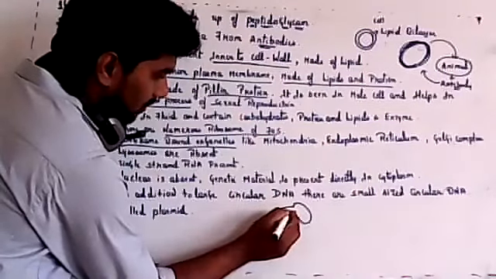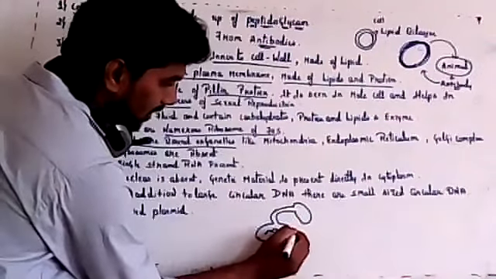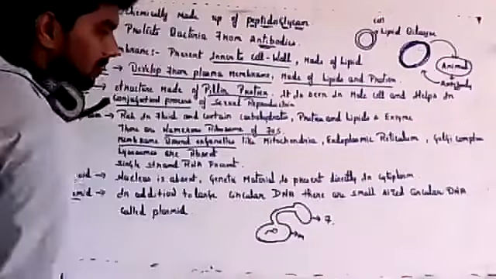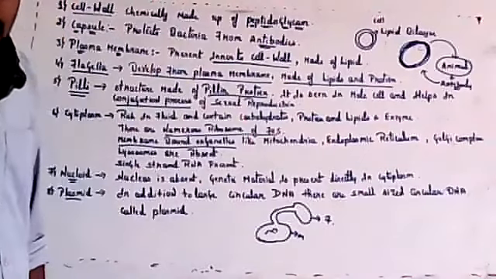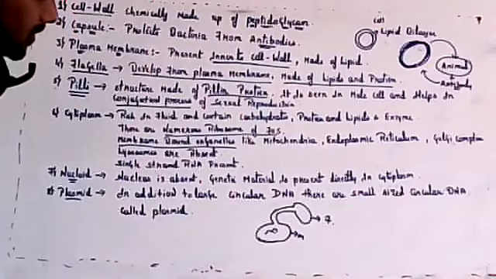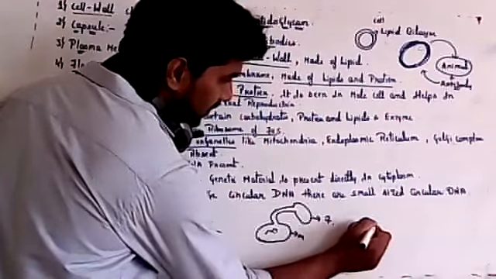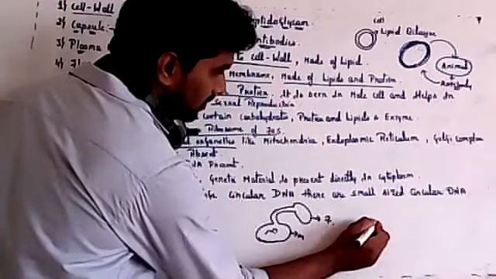A small amount of genetic material is transferred from the male bacteria to the female bacteria. That is the function of pili. Then fimbriae will be present on the outside only. These are special structures or secretions secreted by the cell wall.